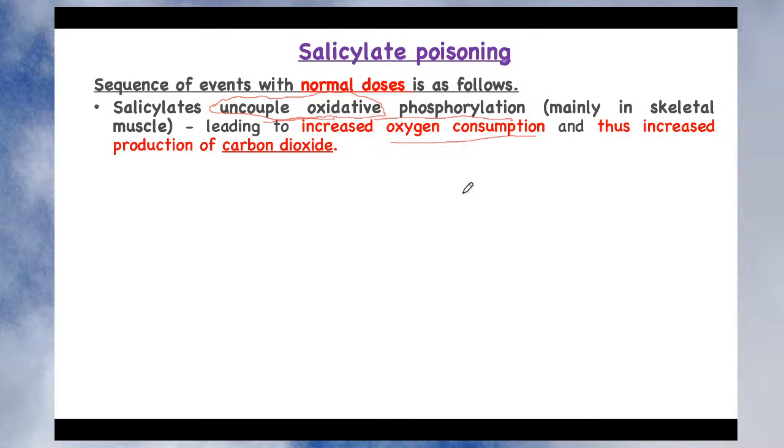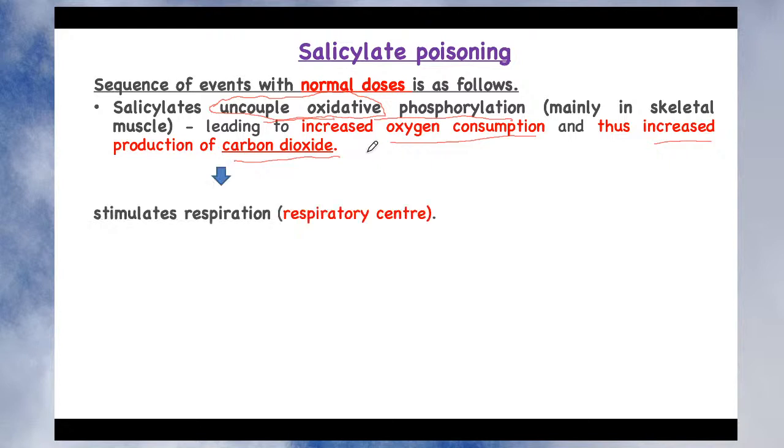When there is more oxygen consumption, what will happen due to that? Oxygen will be converted into carbon dioxide, so it will produce more carbon dioxide. More oxygen consumption leads to more production of carbon dioxide. Now let's see what happens further. Remember that excessive carbon dioxide produces stimulation of the respiratory center, and this is a vicious cycle.